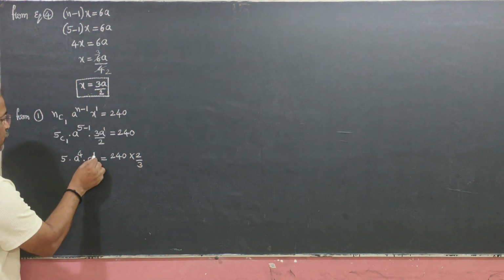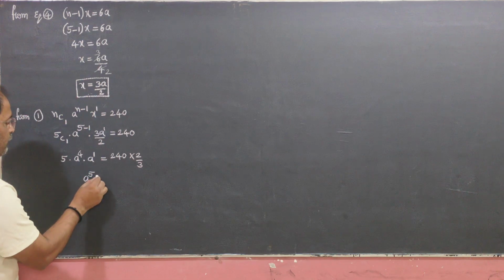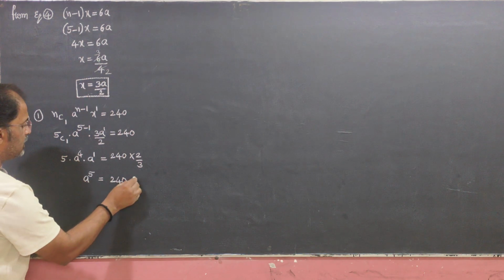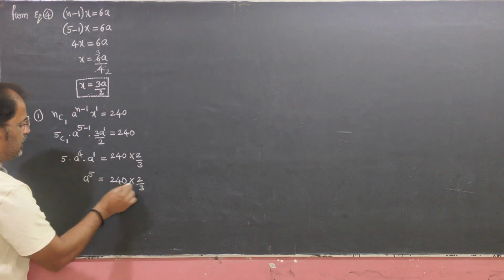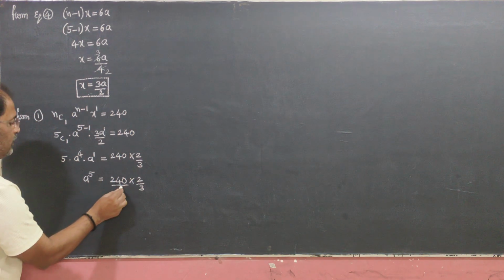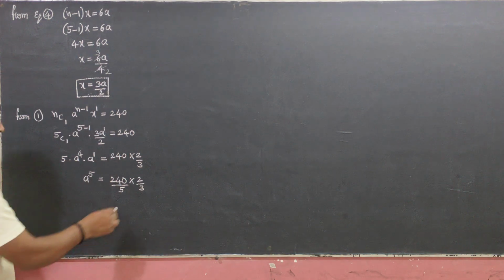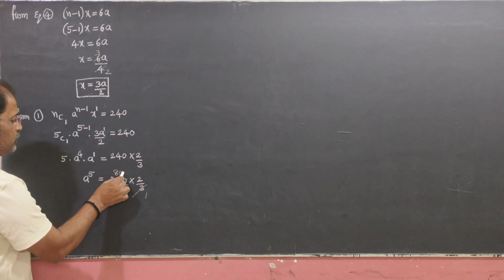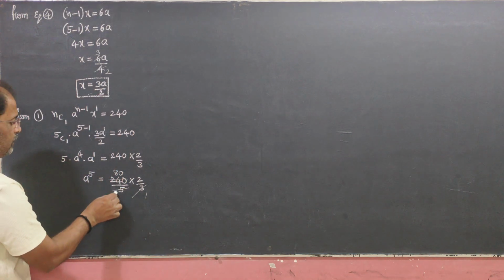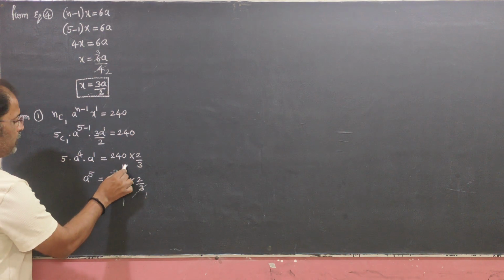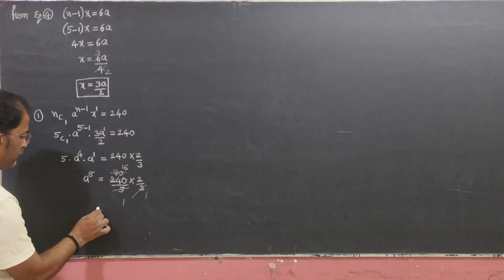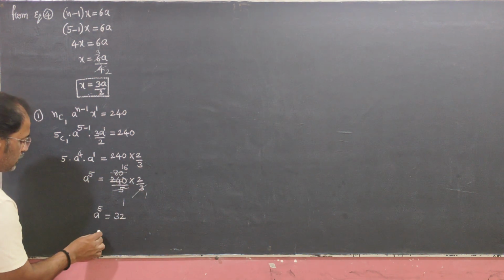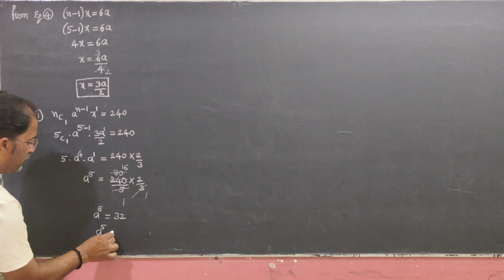So a power 4 plus a power 1 means a power 5. Now 240 as it is, into 2 as it is, by 3 as it is. 5 is multiplying, it will become divide. Clear? So 3 into 8 is 24, 0 as it is, and 5 into 16 is 80, so a power 5 equals 16 into 2, 32. 32 can be written as 2 power 5.